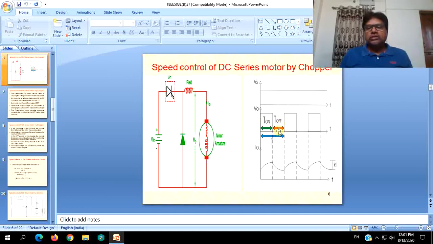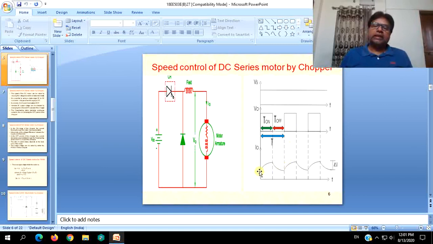Though the supply voltage is zero, owing to the armature and field inductances the current again decreases gradually, exponentially, and reaches the same lower limit value at the end of the turn off period. At this moment the SCR is turned on again, and the next turn on time starts.